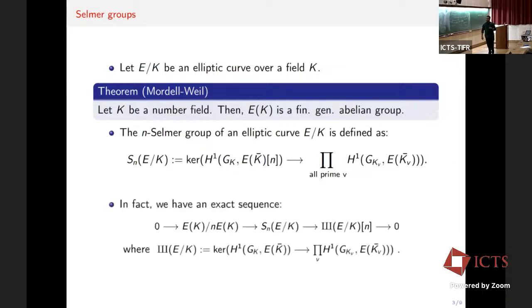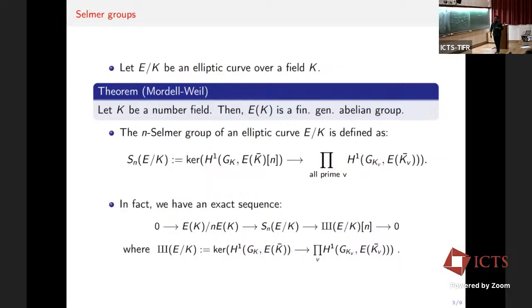And also we saw that E(K)/nE(K), the weak Mordell-Weil group, in fact injects inside the Selmer group, and the quotient is the n-torsion points of the Tate-Shafarevich group, which is defined as the kernel of this global-to-local map from H^1(G_K, E(K̄)) to the product over all primes of H^1(G_{K_v}, E(K̄_v)).